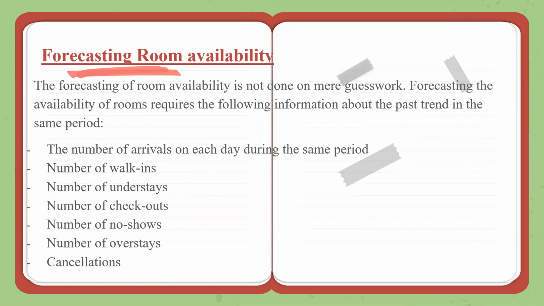We need to know exactly what the competition is doing, the new hotels opening in the city, and various such statistics. All right. For room availability, we need exactly past data or historic data, as we say, and that historic data should be of last year, last month, exactly last year, this month, current month, etc. So number of arrivals, walk-ins, understays, checkouts, no-shows, overstays, cancellations. All this data will help us make a good room forecast. All right, RPD, rooms per day. To forecast a good RPD, we need all this data.